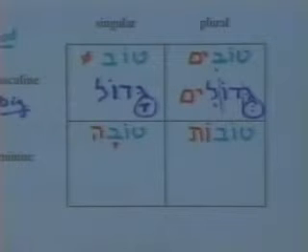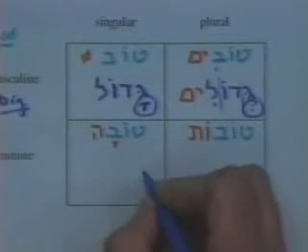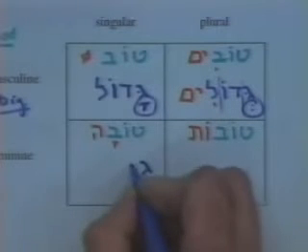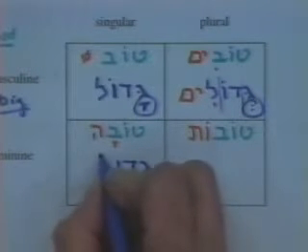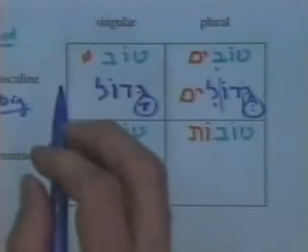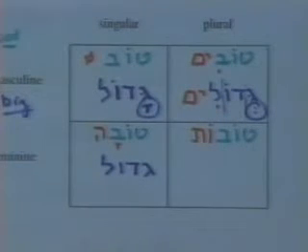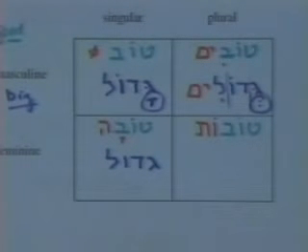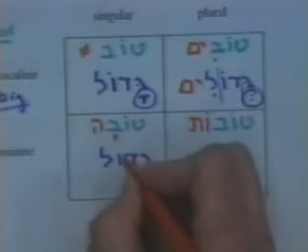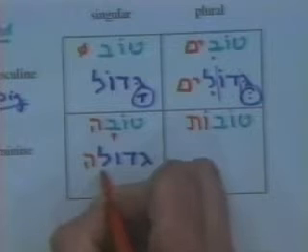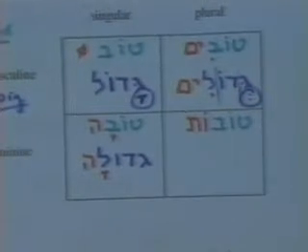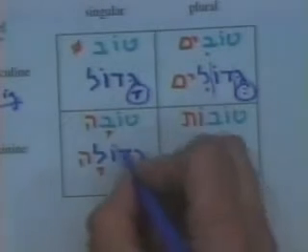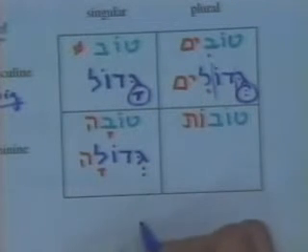So if we were talking about a big woman, she would be a woman, a gedola one, right? And the form of gadol would still have the schwa there.